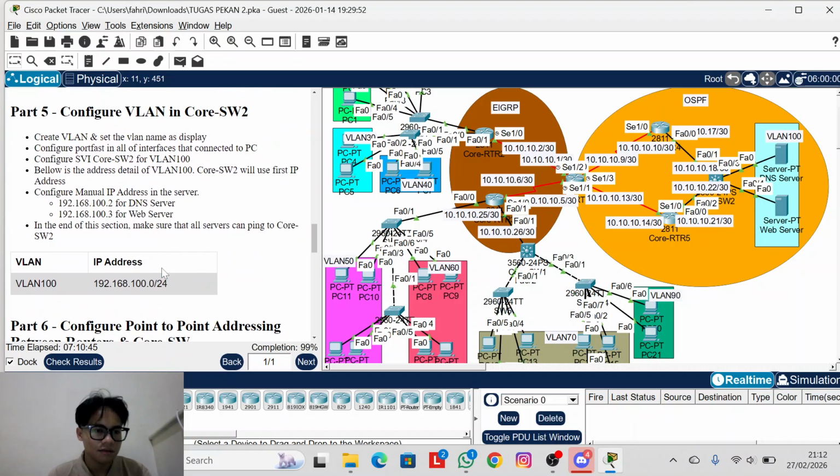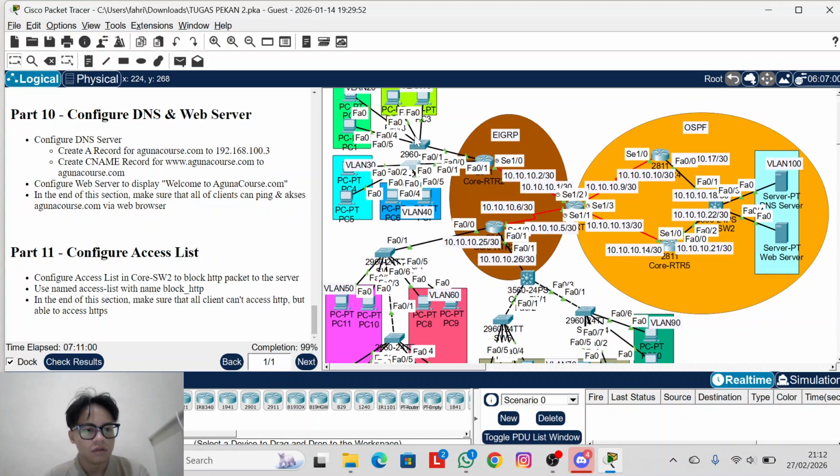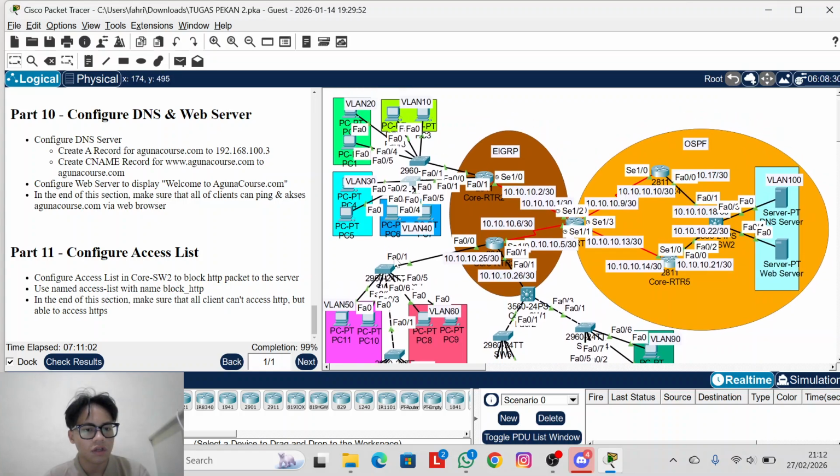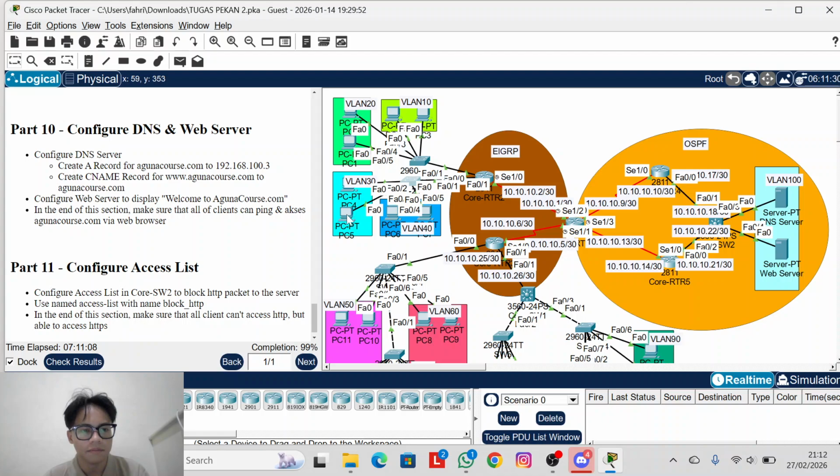And then the access list on SV2, my switch 2 in here, to block the HTTP server. Make sure it cannot access HTTP but is able to access other things. This cannot access HTTP.